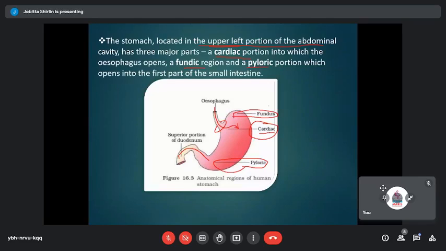So you have the anterior region, which is the fundic region, and the middle region, which seems to be the starting point of the stomach, where it has its origin from the esophageal sphincter muscles, and that is the cardiac region. And following the cardiac region, there is another structure which is called the pyloric region. The pyloric region will lead to the small intestine.